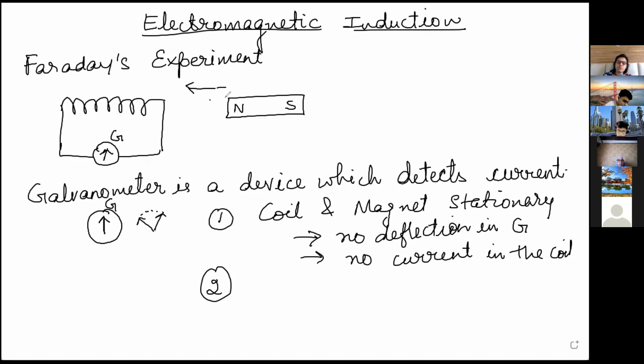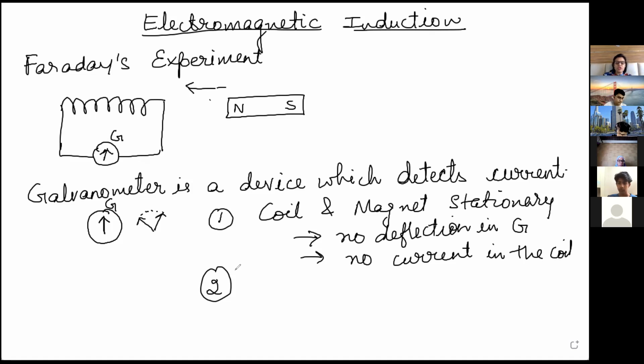Okay, he started moving this north pole towards the coil, and he saw deflection in the galvanometer. That means current is there. Deflection means what? Current is there in the coil. So he saw deflection in a particular direction. Let us suppose he saw deflection in the right direction, this arrow moves towards the right.